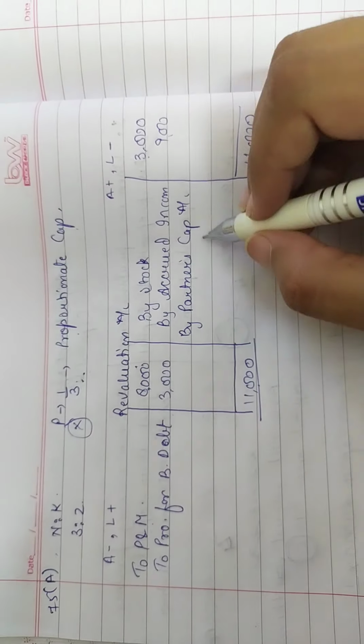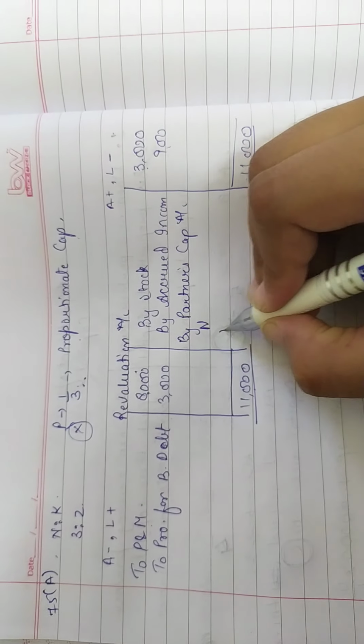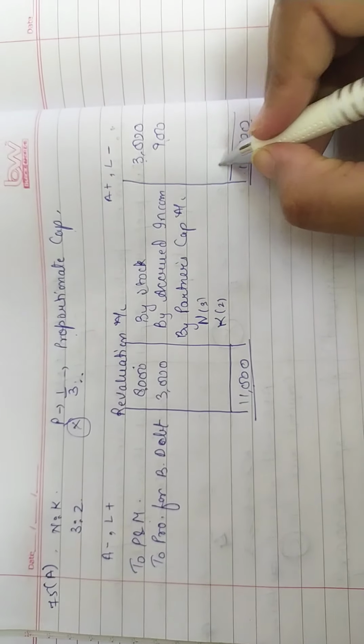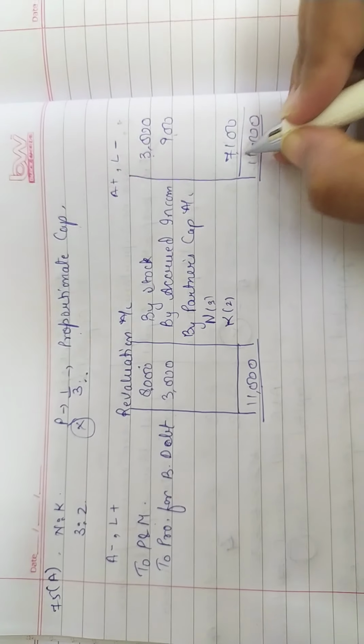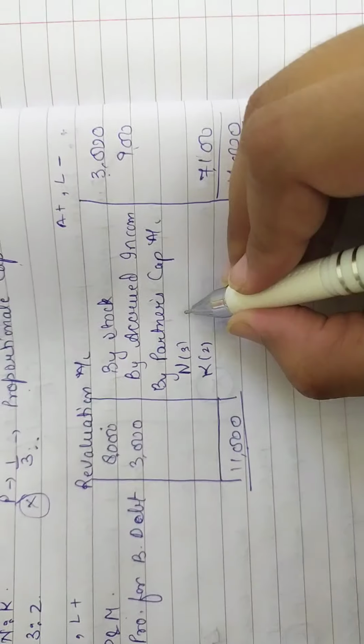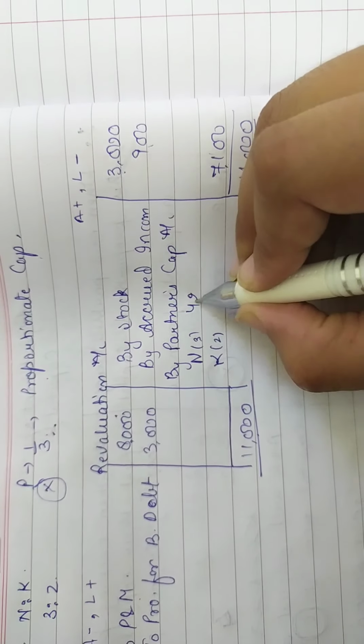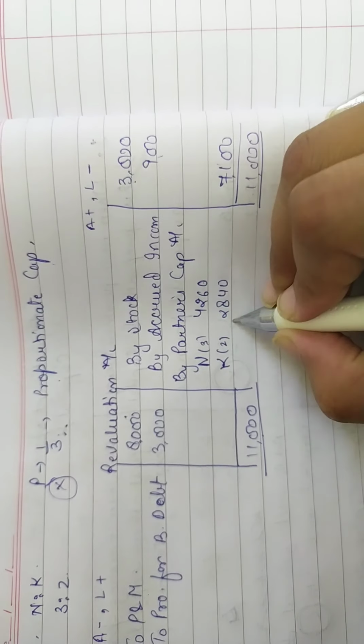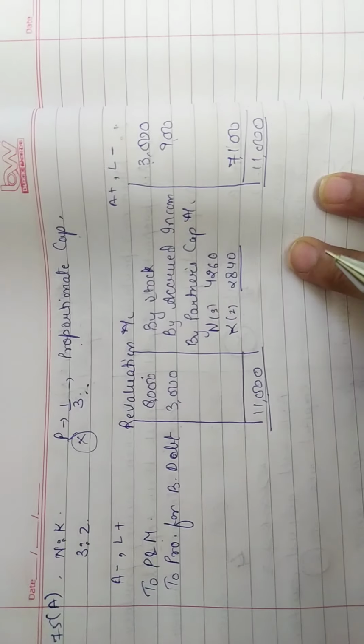So obviously our partners are facing loss, N and K, in 3:2. Okay, and the loss is rupees 7,100. That is 4,260 and 2,840. So we have completed our revaluation.